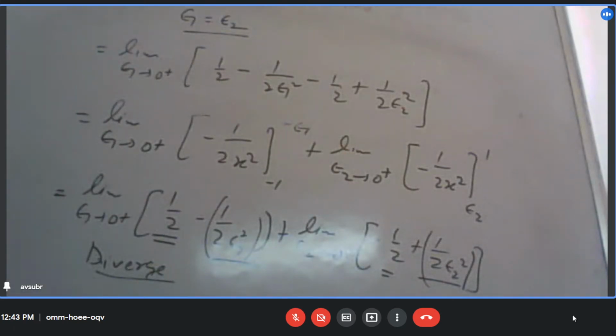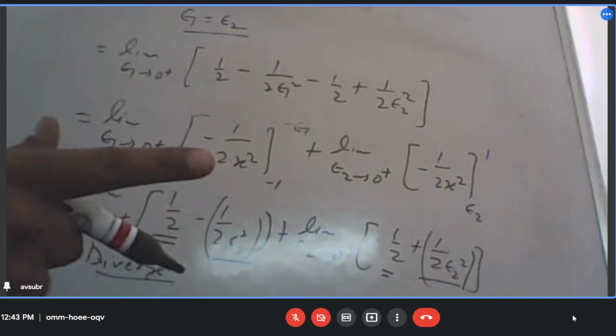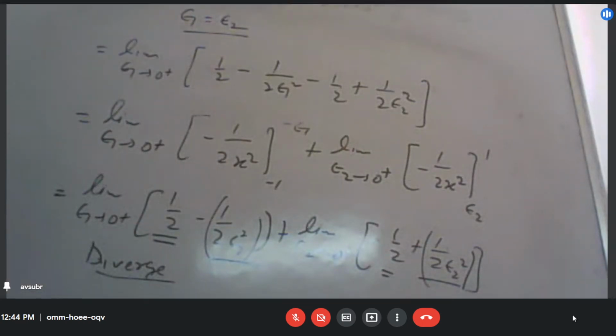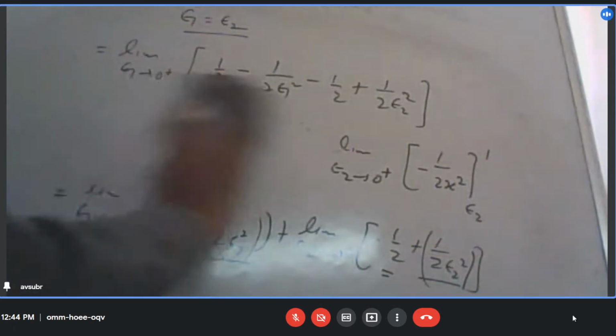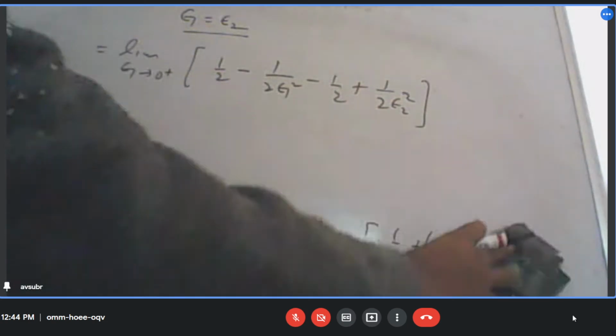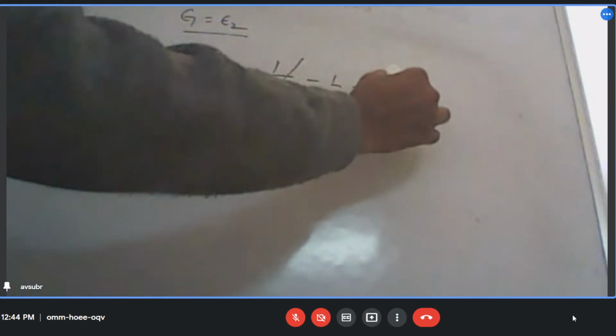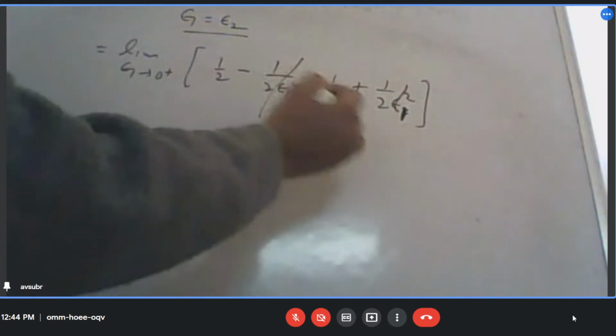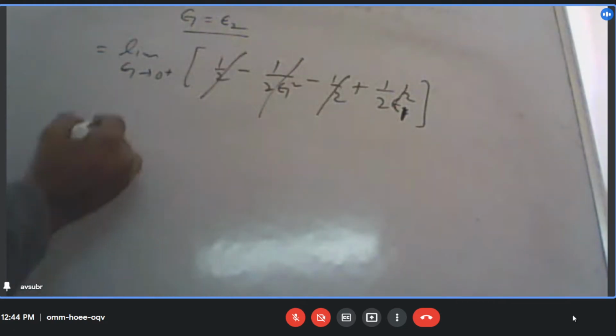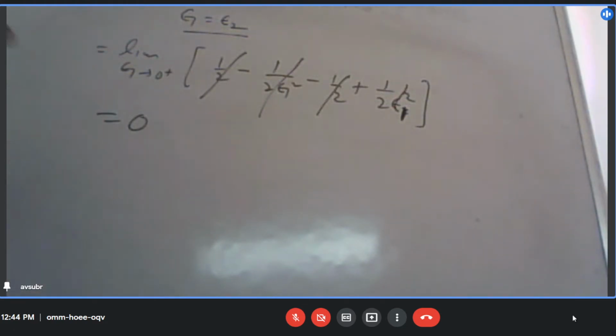Because we have now chosen epsilon 1 and epsilon 2 to be the same point. Is it clear? So in that case, what will be the value then? Epsilon 1 minus epsilon 1, so this will be equal to 0. So this is what the value of the integral is.